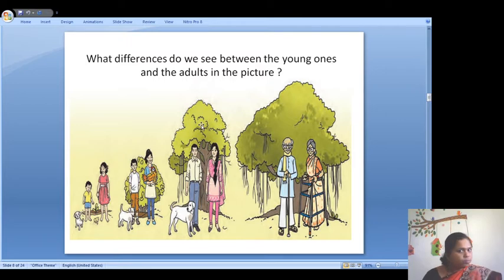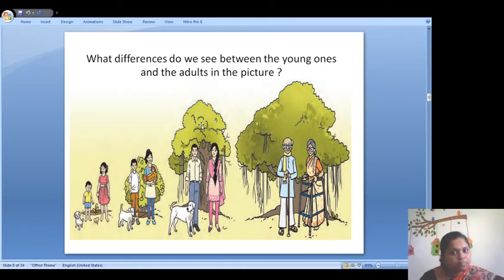Yes, growth is a very important characteristic of living things, because we all grow. If you see yourself in first standard, how much was your height, in second, then in third, then in fourth, then in fifth, now in sixth. Continuously there is a change in your height. That means growth has taken place in your body. Similarly, first you were a very small child, now you are a grown up child. So why does this happen? This happens because growth has taken place in your body.